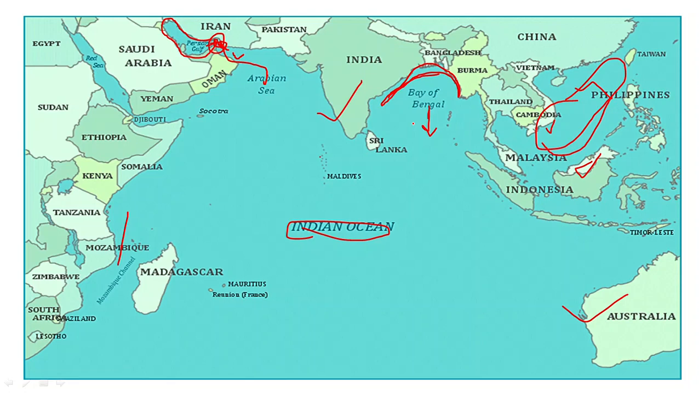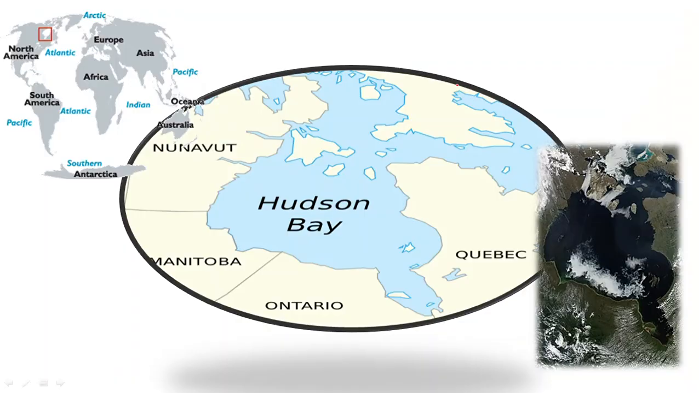While in a bay, it has a wider opening towards the sea or the ocean. It has a very wide opening towards the water body and it is covered by land from three sides. Like here you can see this is Hudson Bay, the largest bay of the world, and you can see its location on the world map. It is here in Canada, in the North American continent.